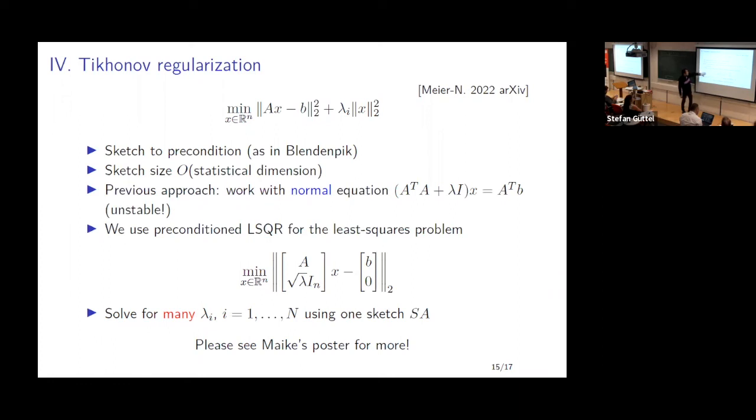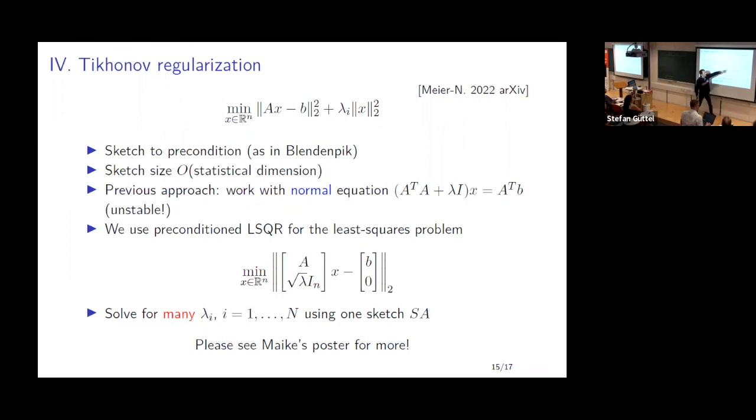So what we say is we can essentially take the sketch size to be at most as large as the smaller dimension of A. Sometimes even smaller if A has a low statistical dimension, essentially if A has a low rank structure. And in light of my presentation today, I wanted to highlight that many previous papers work with the normal equation.